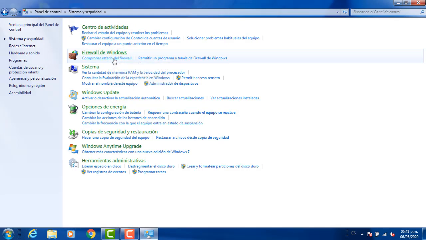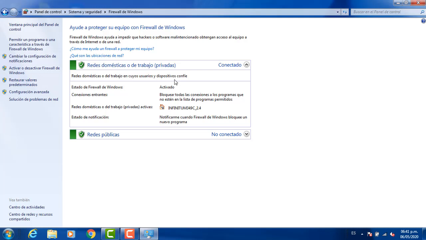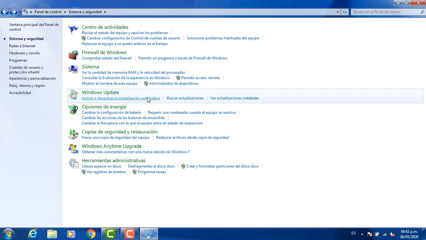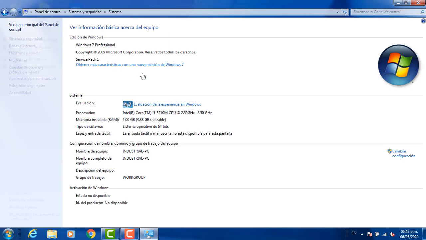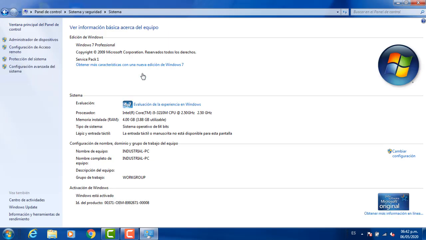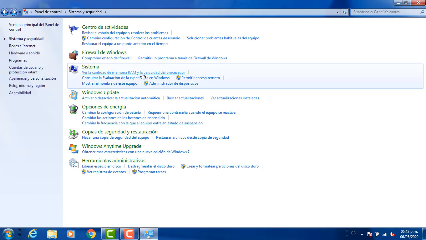We're going to check the state of the firewall. In this case, it is activated, and the function is to block all the connections of programs that are not in the list of allowed programs. We go back. We can check here the Windows features again. We go back, and here we can activate or deactivate the Windows update if we want.